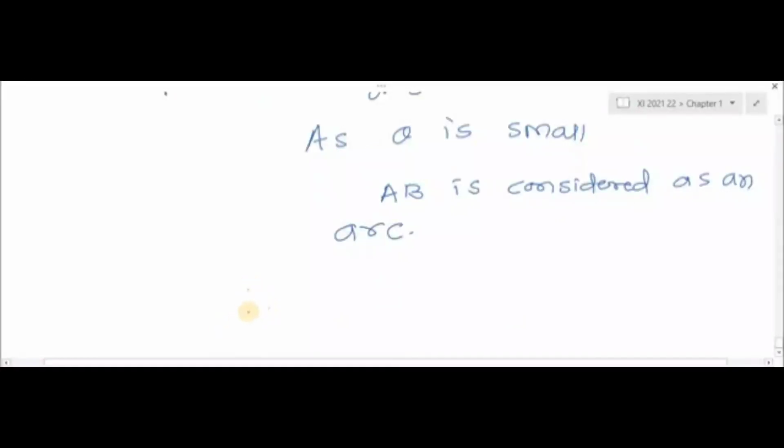From that we get capital D, the distance between planet and earth, that is AP, is equal to AB upon theta. What is AB? AB is the length of the arc. Theta is what? Angle. And AP is what? Radius.